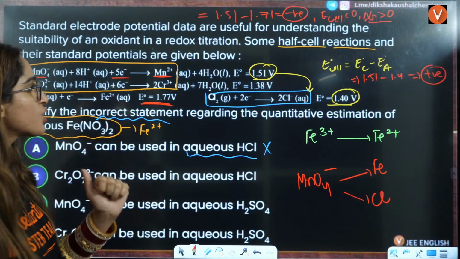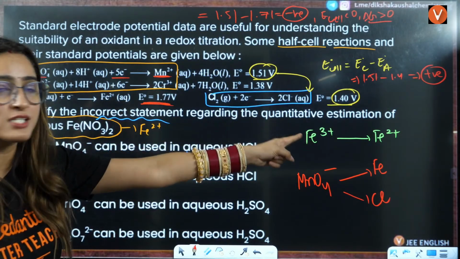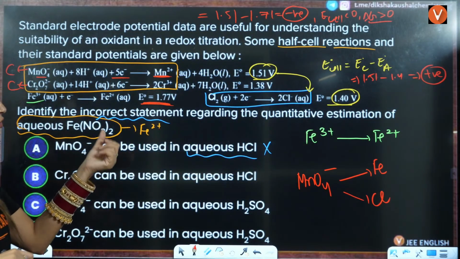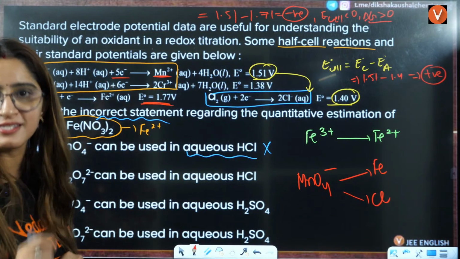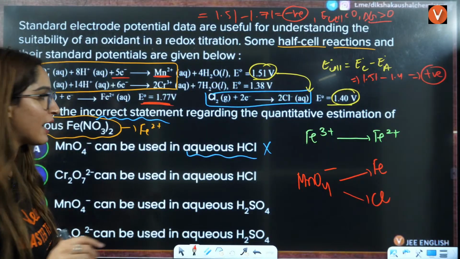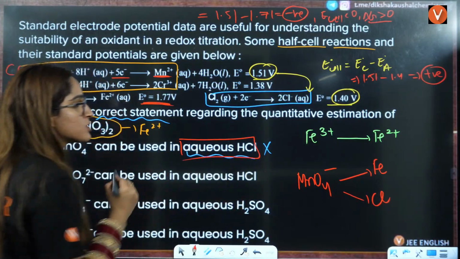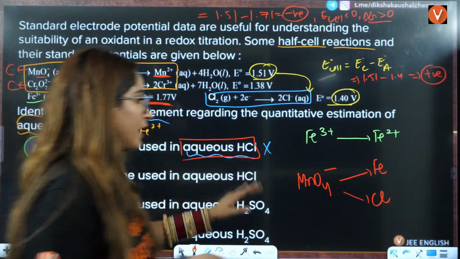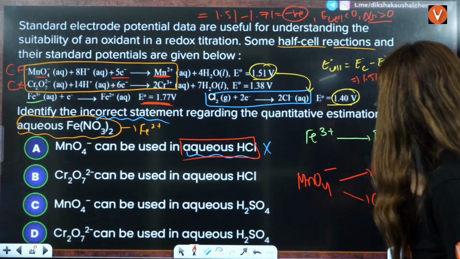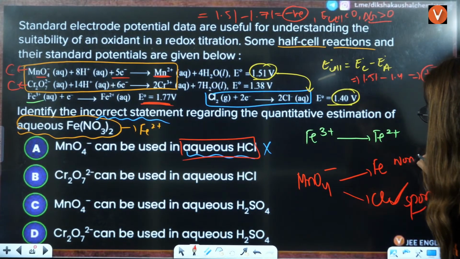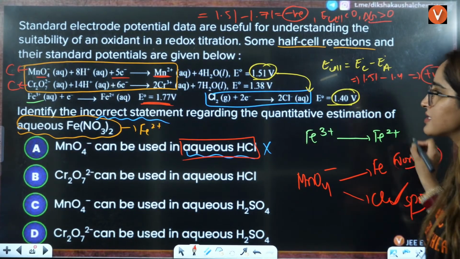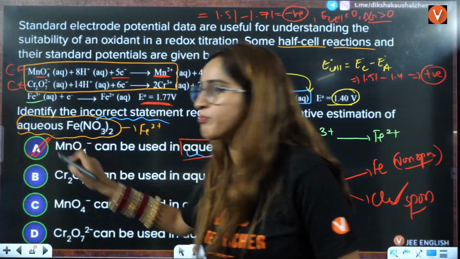We need oxidation of iron. They are saying quantitative estimation of FeNO3 twice. That means we need iron here, not Cl here. We don't want to estimate that. So this part is not possible because otherwise it will choose Cl here, because in that case it is a spontaneous reaction. In this case it is a non-spontaneous reaction. So the answer will be this statement is not possible, right?